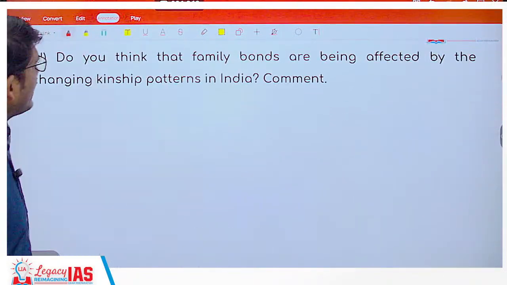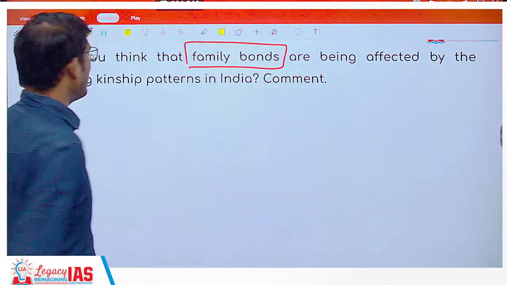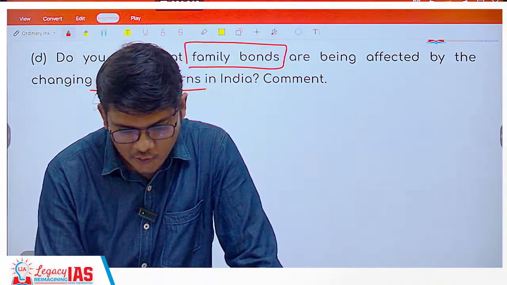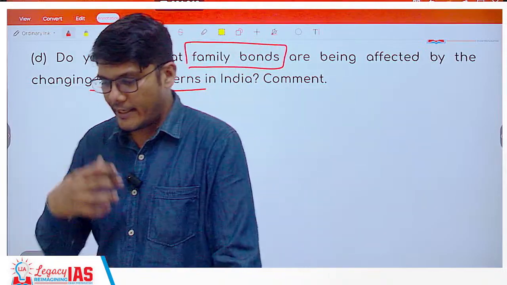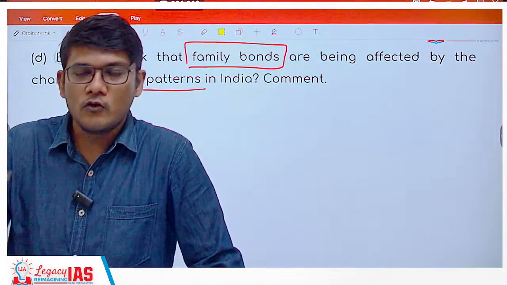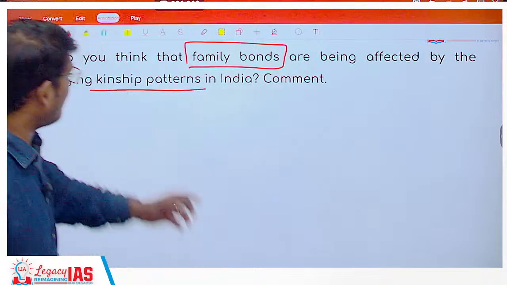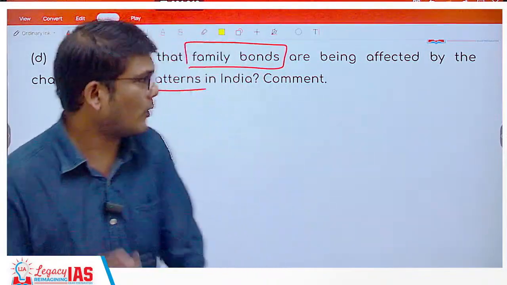Question 1D. Do you think that family bonds are being affected by changing kinship patterns in India? So here in this question, you should know what a kinship pattern is. There are marriages, and after marriages there will be children. So that's a kinship system that has started. Because of this kinship system, do you think that the family bonds are being affected? We need to understand that.